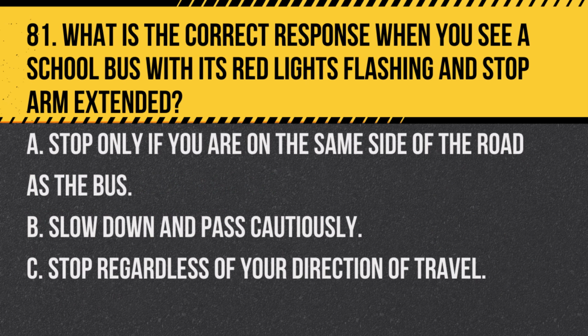Question 81. What is the correct response when you see a school bus with its red lights flashing and stop arm extended? A. Stop only if you are on the same side of the road as the bus. B. Slow down and pass cautiously. C. Stop regardless of your direction of travel. Answer: C. Stop regardless of your direction of travel. Whenever you see a school bus with its red lights flashing and stop arm extended, you must stop, regardless of your direction of travel, to ensure the safety of boarding or disembarking children.